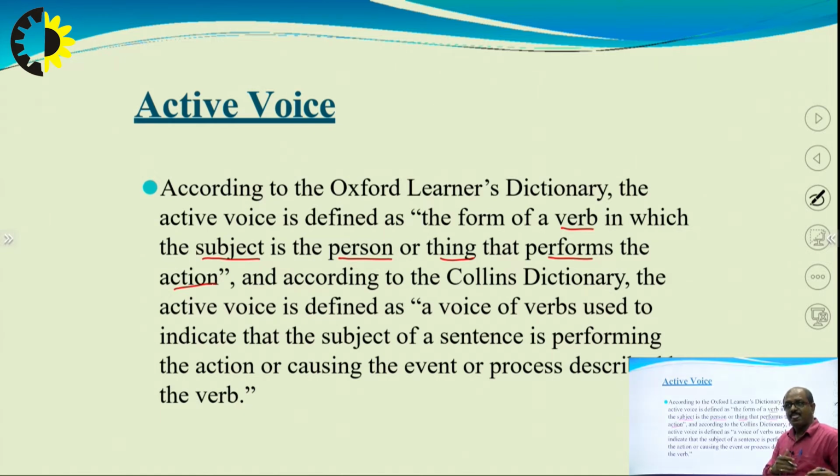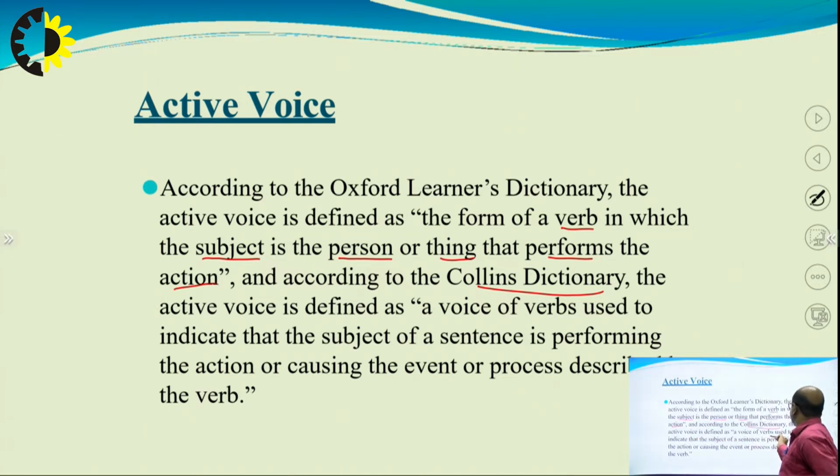Subject means you can have he, she, it, they, I, Ram, Shyam, Mohan, Gopal, any person or thing that performs the action. And according to the Collins Dictionary, the active voice is defined as a